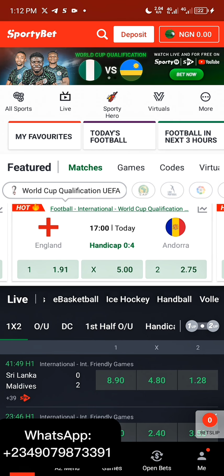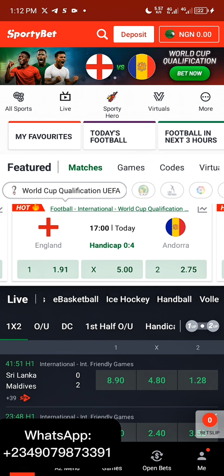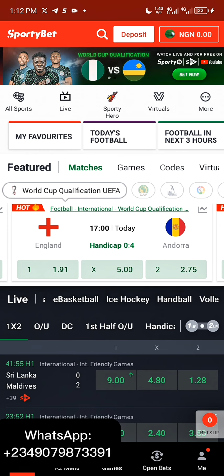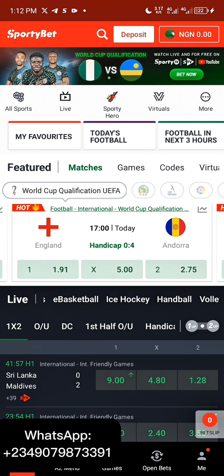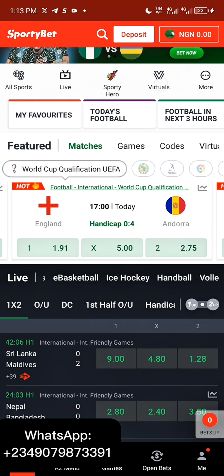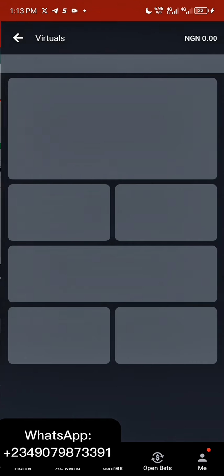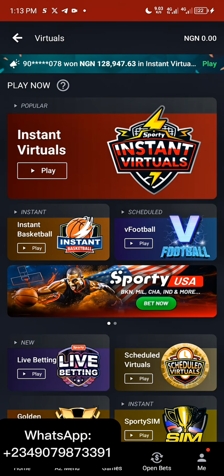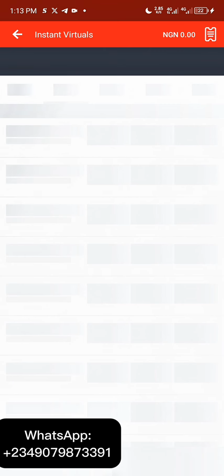So if you've not got your Sportybet app, or you're new to Sportybet, what you just have to do is either go to your Play Store app, or you use the website. Go to www.sportybet.com and then create an account and sign up. Then you get an account and then fund your account. Then you can go to the visual section, which is this. Follow every procedure that I'm going to show you in this video, and you go to the instant visual. So let's go to the instant visual.